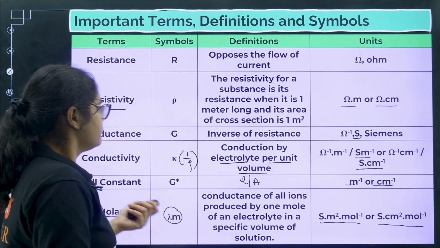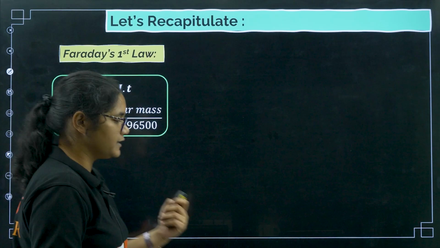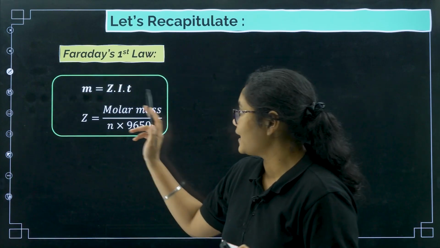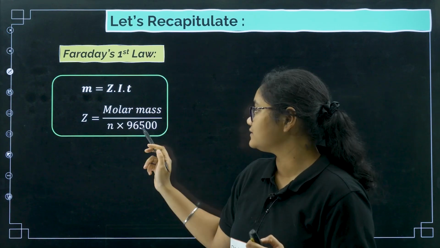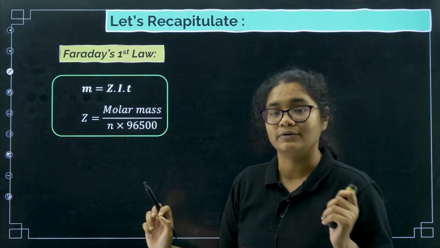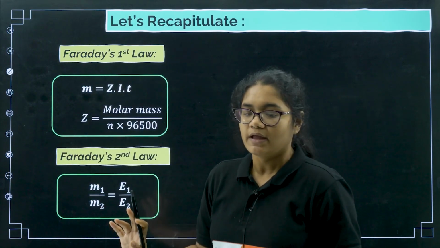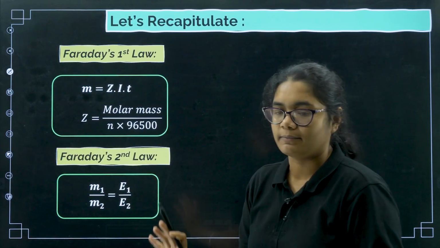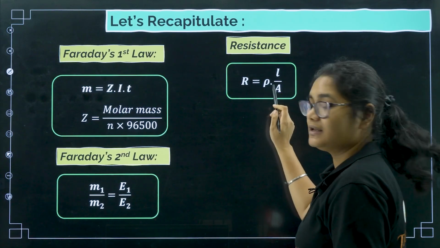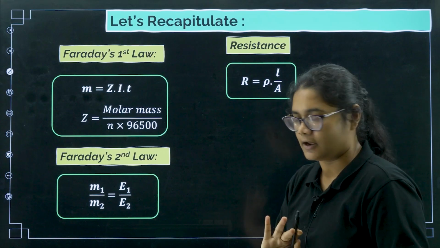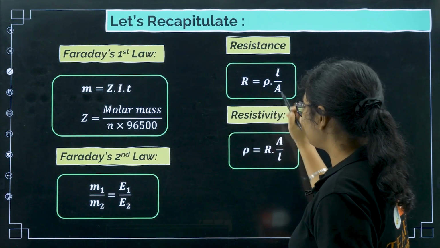Okay, fine. Now let us recapitulate the formulas. According to Faraday's law, M is equal to ZIT, where Z is electrochemical equivalent and it is equal to molar mass divided by n into 96500. Okay. Next, Faraday's second law is M1 by M2 is equal to E1 by E2. Next, resistance formula, R is equal to rho L by A. Here rho is resistivity, L length and A area. Rearranging, you will get rho is equal to RA by L.